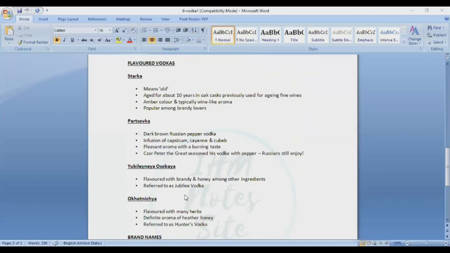Pertsovka is a dark brownish Russian pepper vodka. Pertsovka is a dark brown Russian vodka infused with capsicum, chili pepper, cayenne, and cubeb. It has a pleasant aroma with a burning taste. Caesar Peter the Great seasoned his vodka with pepper, and it is still enjoyed.